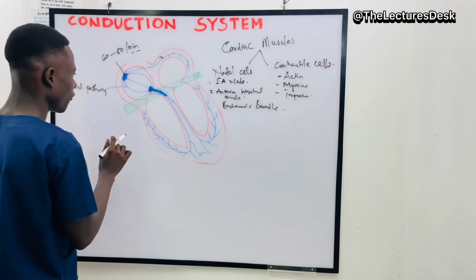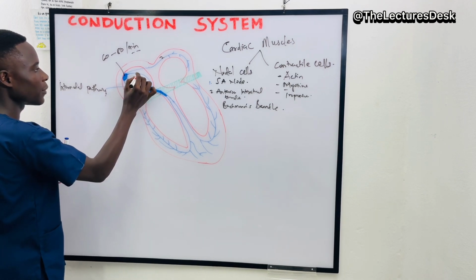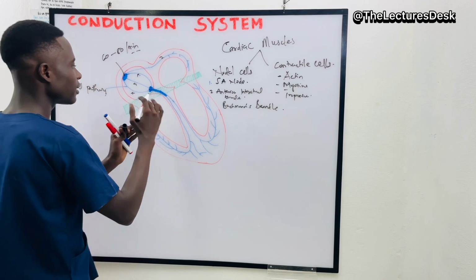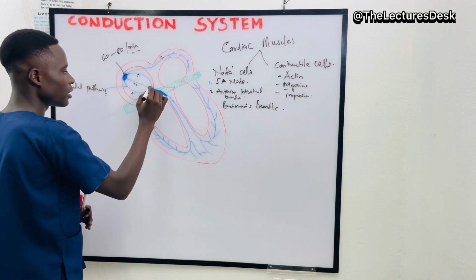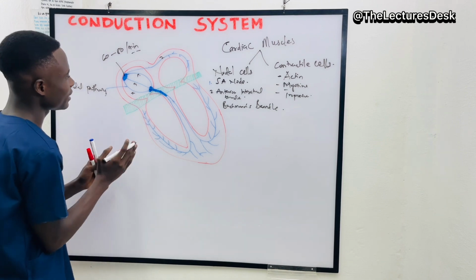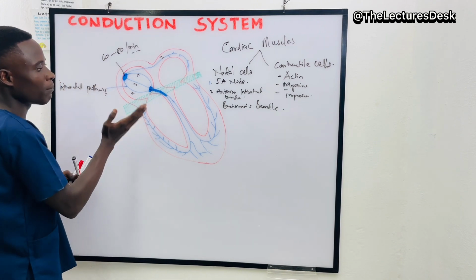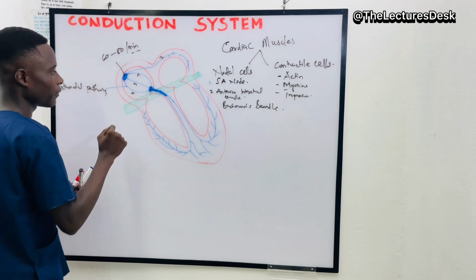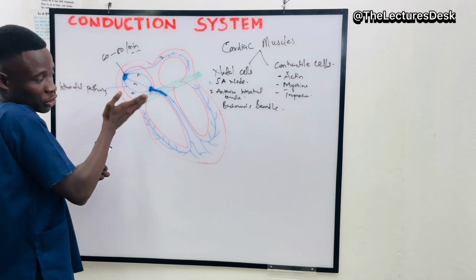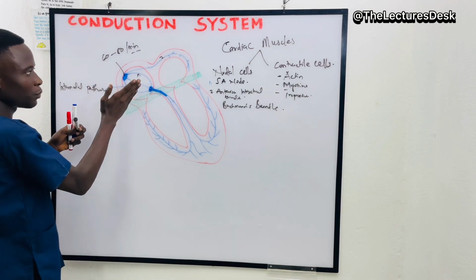The internodal pathway, we have the anterior, the middle, and the posterior. They all bring the electrical impulse into the AV node. So this is my AV node, which is located at the superior part of the tricuspid valve, or at the posterior part of the tricuspid valve. If you take the tricuspid valve, this is the anterior, this is the posterior.